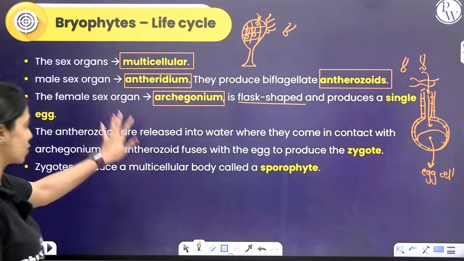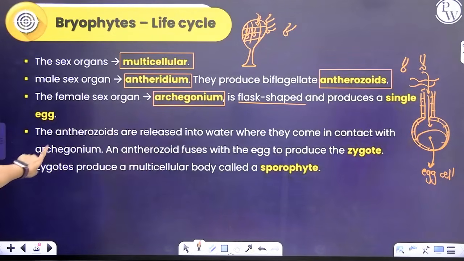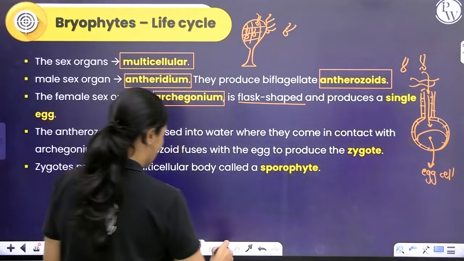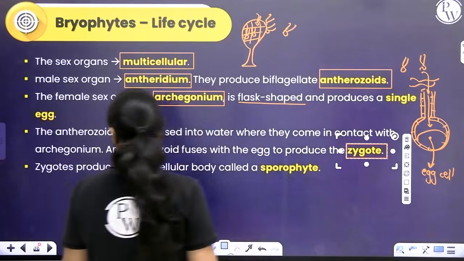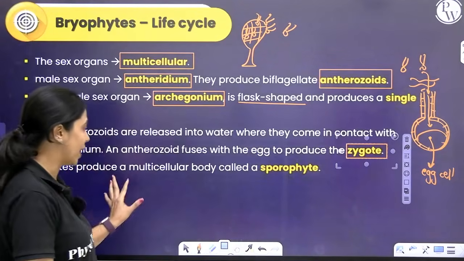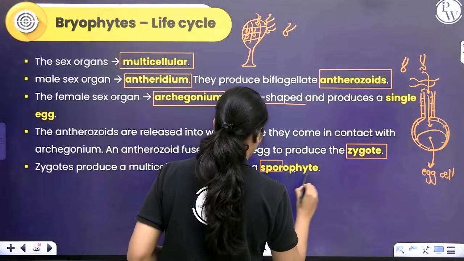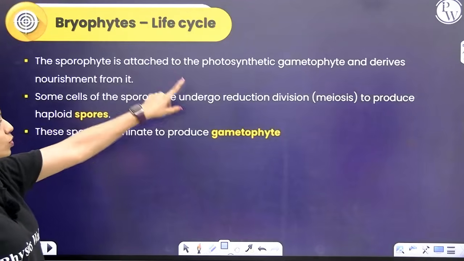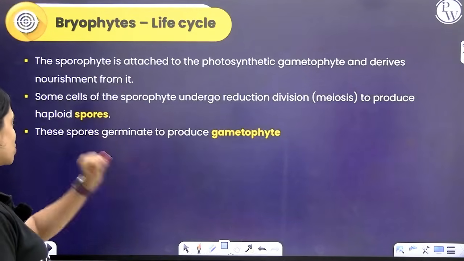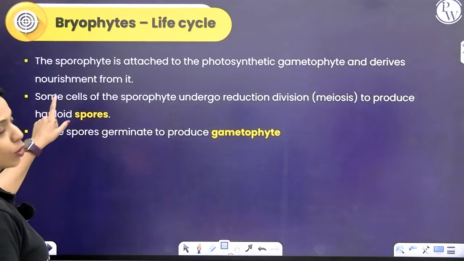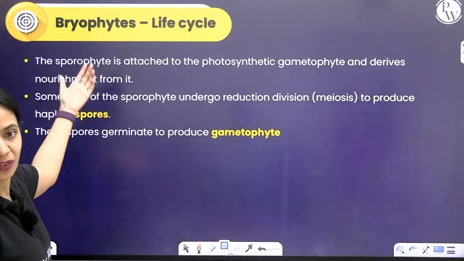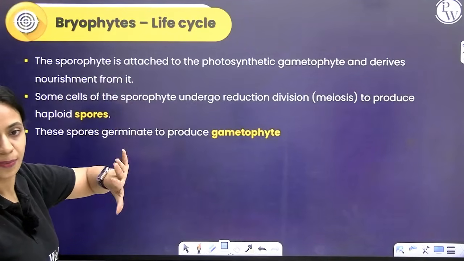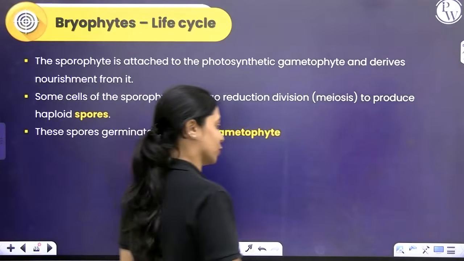Okay. So the antherozoids are released into water where they come in contact with the archegonium. Antherozoids fuse with the egg to produce the zygote, which is diploid. This diploid zygote will undergo mitosis to give rise to a multicellular body called the sporophyte. The sporophyte is attached to the photosynthetic gametophyte and derives nourishment from it. In the sporophyte, some cells will undergo meiosis to give rise to spores. These spores get liberated, and when they find a suitable substratum, they will germinate and give rise to the gametophyte. Okay.